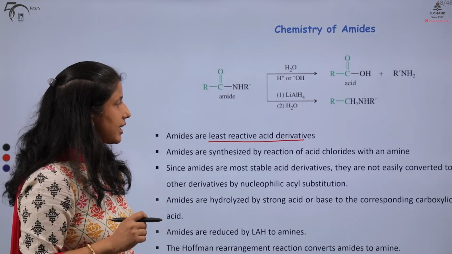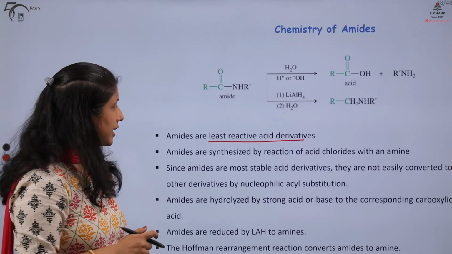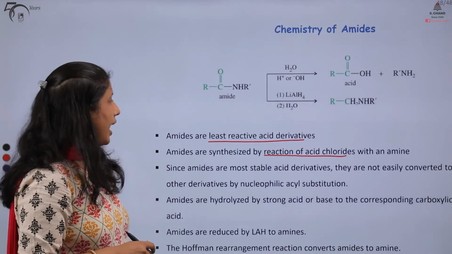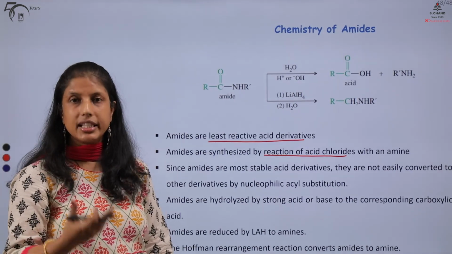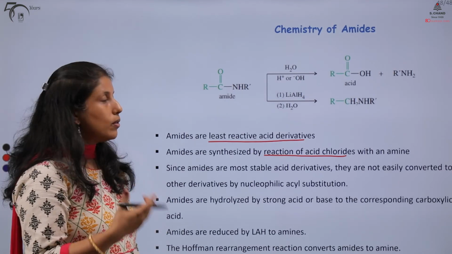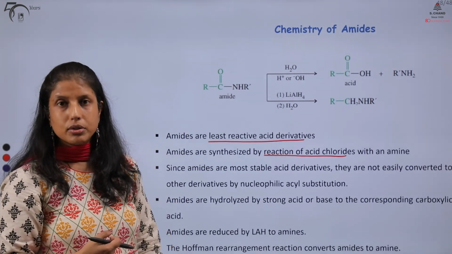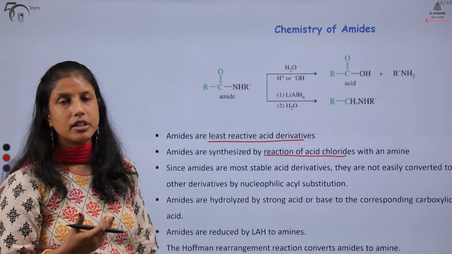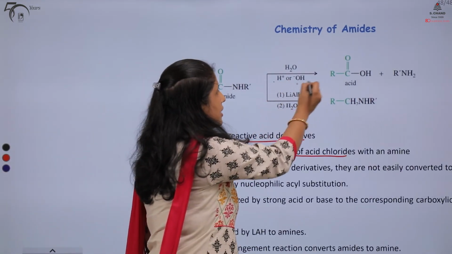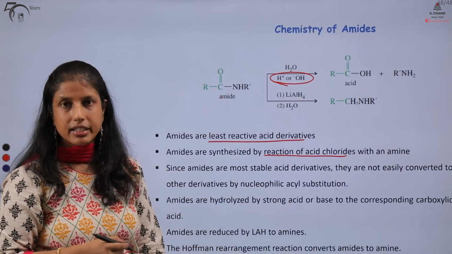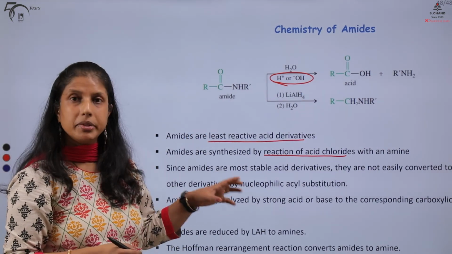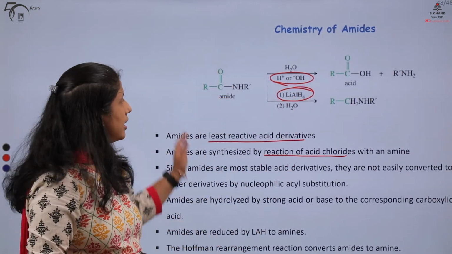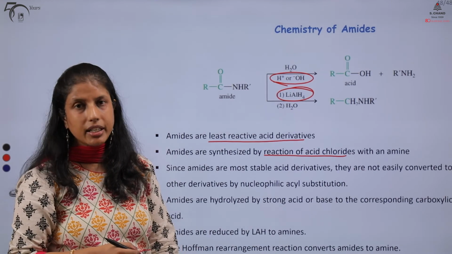Finally, amides, as you remember, are the least reactive acid derivatives. And how are they synthesized? Amides are typically synthesized by the reaction of an acid chloride with an amine. Since the amides are so stable or least reactive, the only reaction that it typically undergoes in terms of nucleophilic acyl substitution is hydrolysis to the corresponding carboxylic acid, either under acidic or basic conditions. Amides can also be reduced with hydride reducing agents like lithium aluminum hydride to synthesize the corresponding amines.